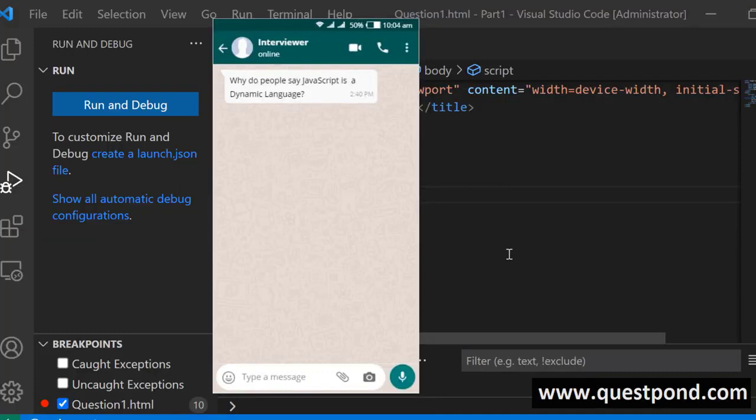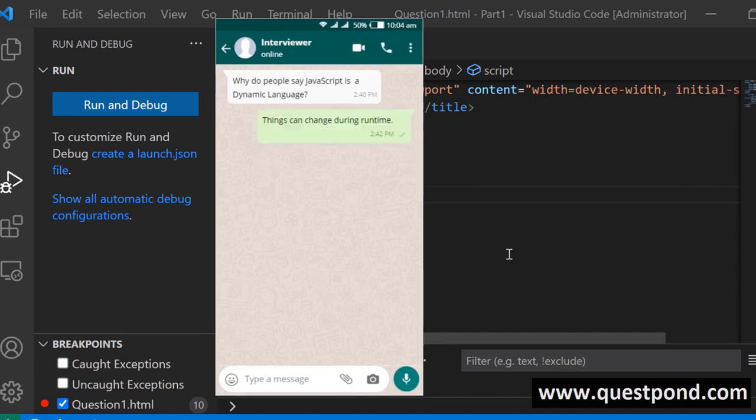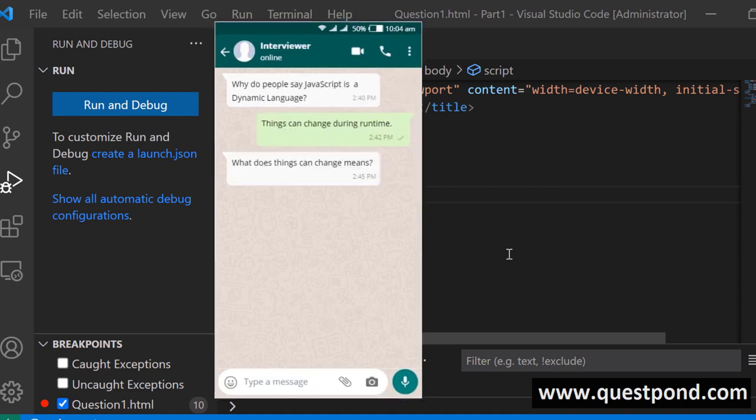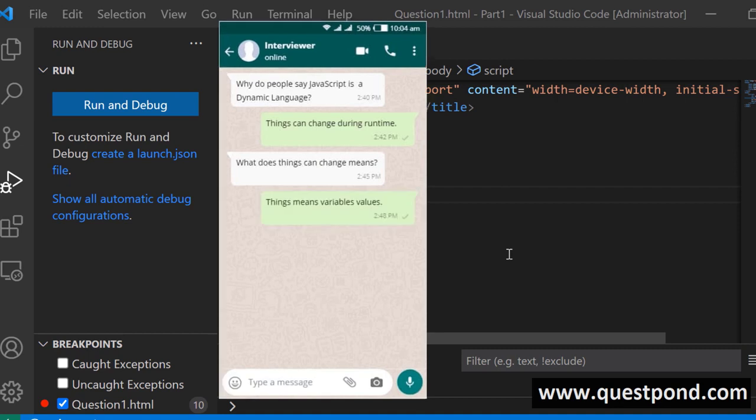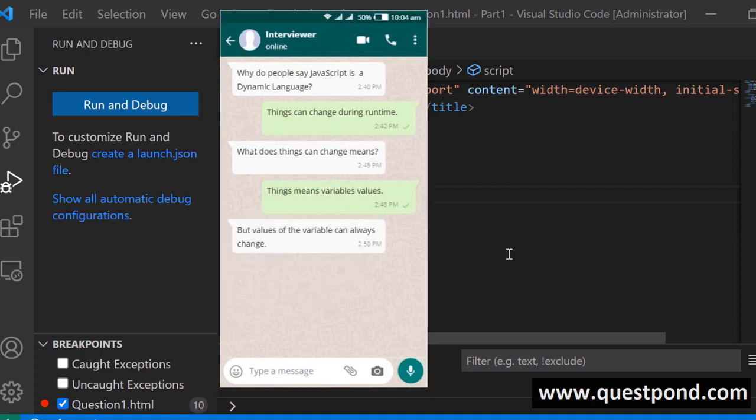Now, when this question comes in, many candidates or many developers answer back that JavaScript is a dynamic language because things can change during runtime. Then the interviewer will cross question saying, what do you mean by things can change? And then the candidate answers back, saying that things means the variable values can change during runtime. And then the interviewer again cross questions you and says, what do you mean by the variable values can change? Because the values can always change of a variable.